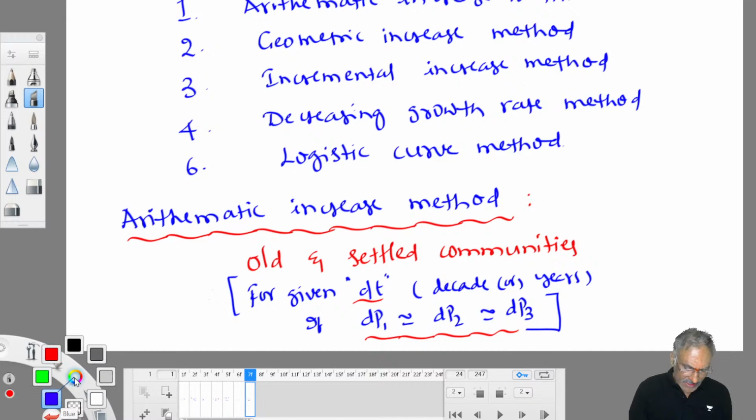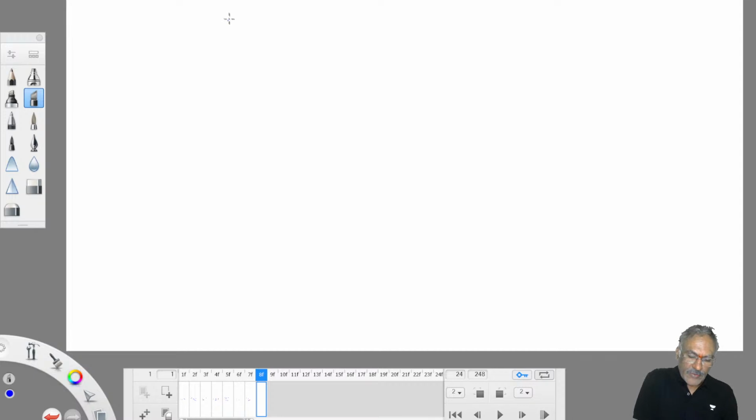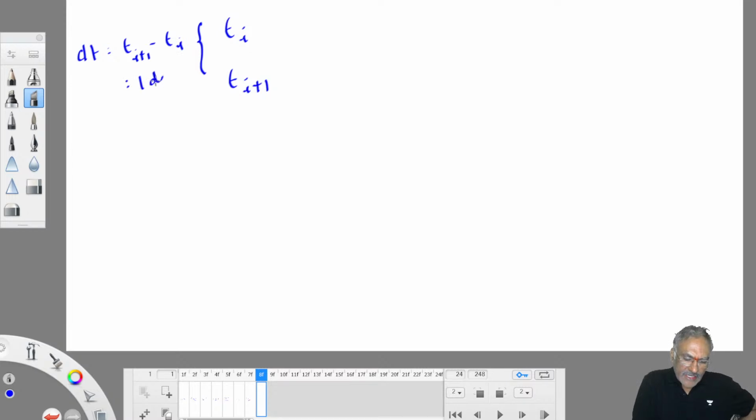What I mean to say is, what is dp and what is dt? I told you already, we discussed. Time interval between two successive time periods is dt. dp is the population difference between two successive time periods. Suppose between ti and ti plus 1, ti is one time period, ti plus 1 is another. The time interval between these two is dt, so dt is nothing but ti plus 1 minus ti. Normally it is 1 decade.